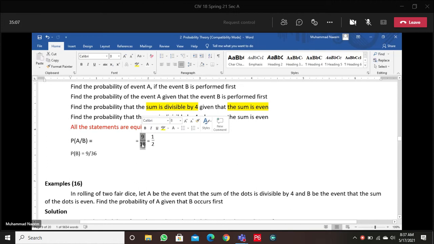Because event B was performed first, in this way we are getting 18 ordered pairs. And out of these 18, we are finding the ordered pairs whose sum is divisible by 4. They are 9. 9 out of 18. This is our required probability.